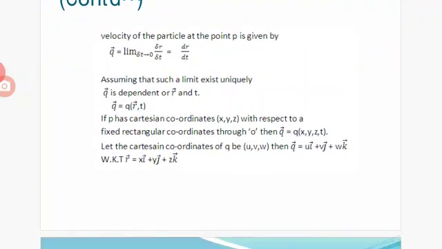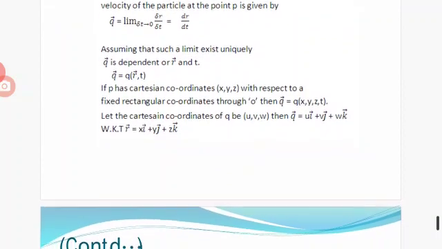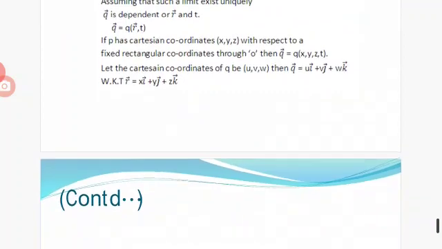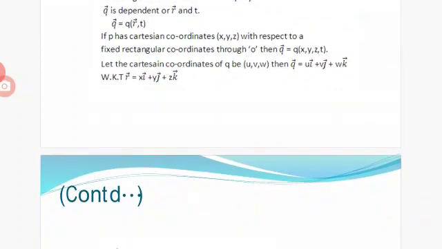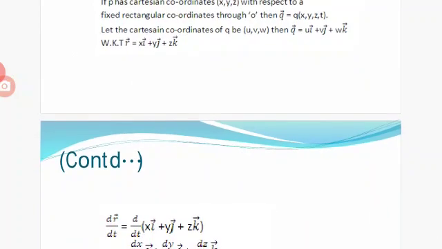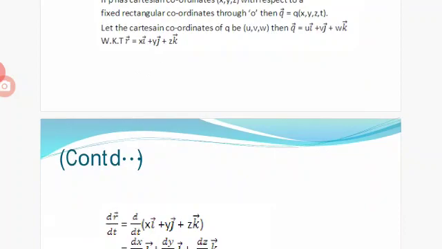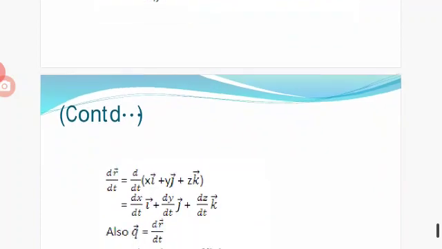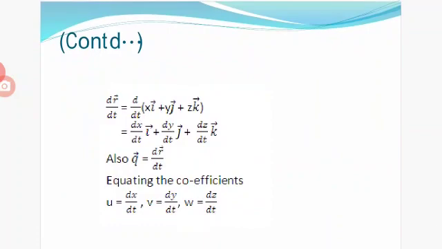If P has Cartesian coordinates x, y, z with respect to fixed rectangular coordinates through O, then Q vector equals Q of x, y, z, t. Let the Cartesian components of Q be u, v, w, then we can write Q vector equal to ui plus vj plus wk. Then we know that generally R vector equals xi plus yj plus zk in vector notation.